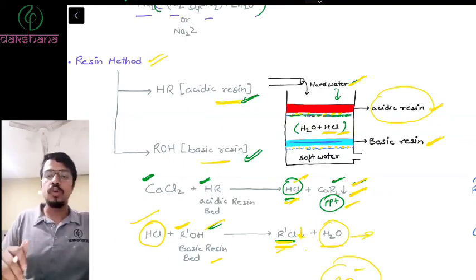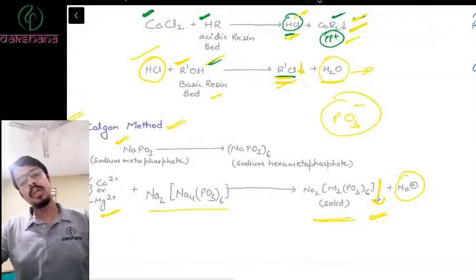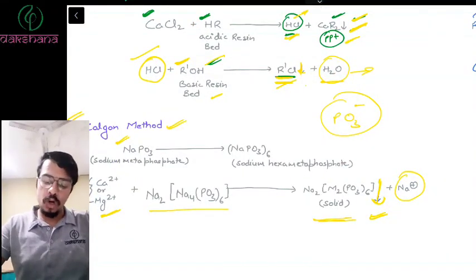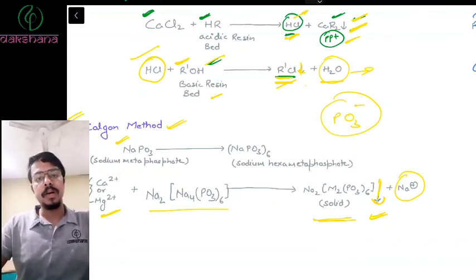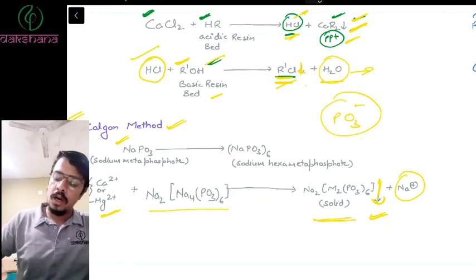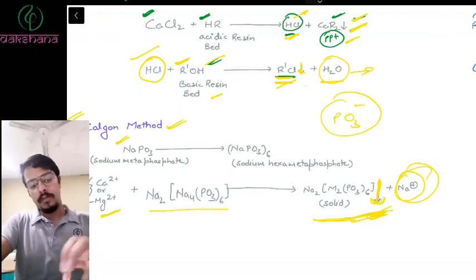So the acid is also removed, right? And the last method is the Calgon method, where you use sodium metaphosphate salts, wherein a similar thing happens. The calcium or magnesium replaces sodium and forms a solid or a precipitate, which is removed, and you get soft water. Okay.